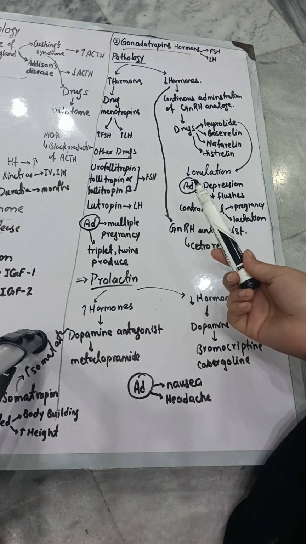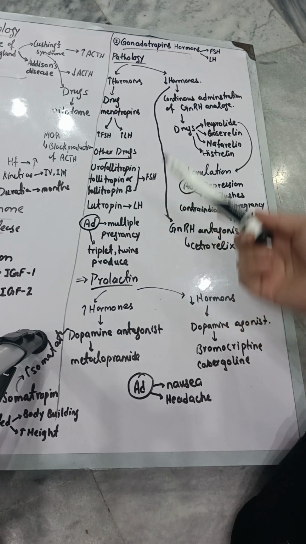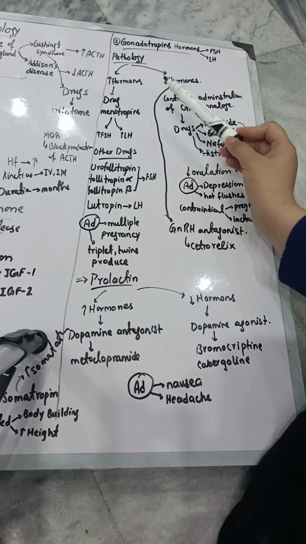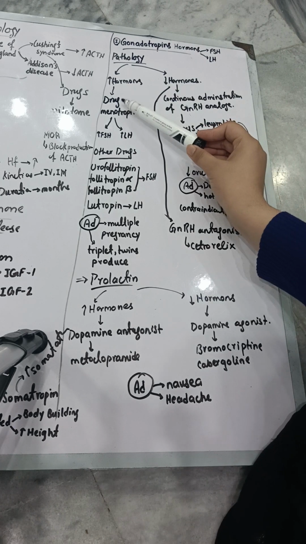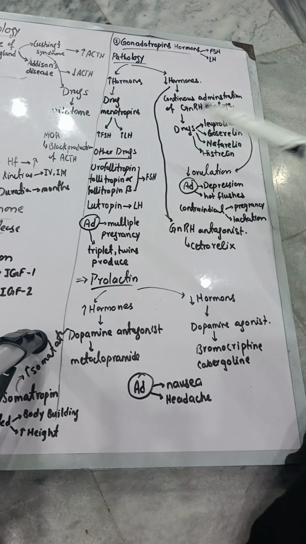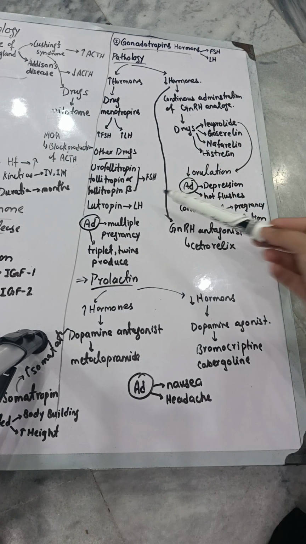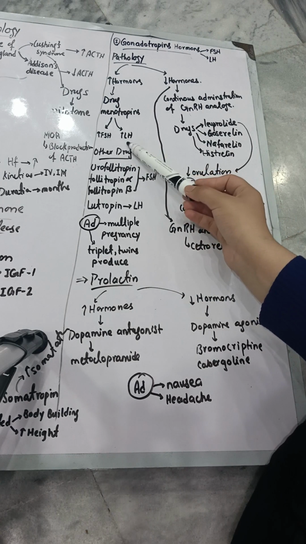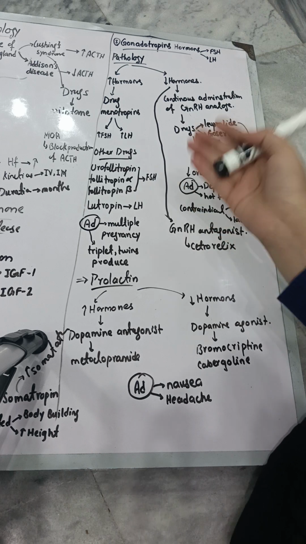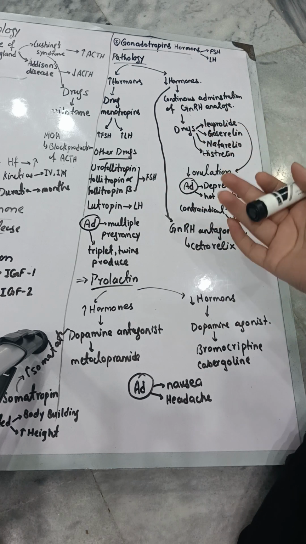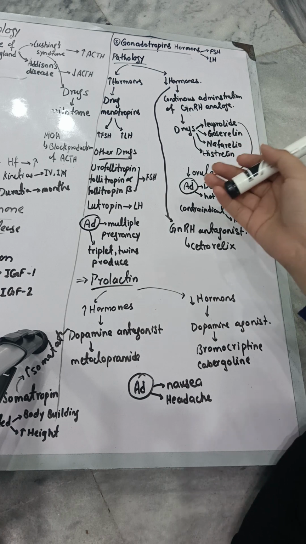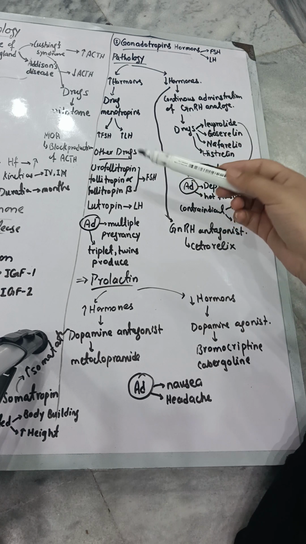Now let's discuss the pathology of it, that some kind of increase in the hormone or decrease in the hormone happens. What happens when the hormones decrease? You will use a drug which is called menotropins. Menotropins are the drugs which increase the production of FSH as well as increase the production of LH. So it is increasing the production of both of these hormones. When both of these hormones increase, there is increase in the ovulation and increase in the maturation of follicles.